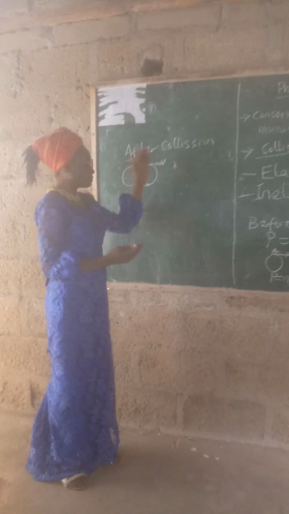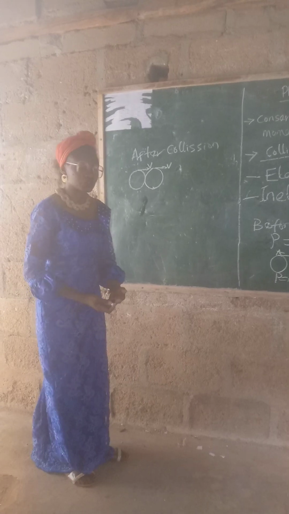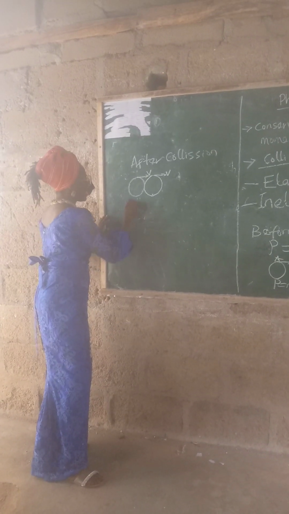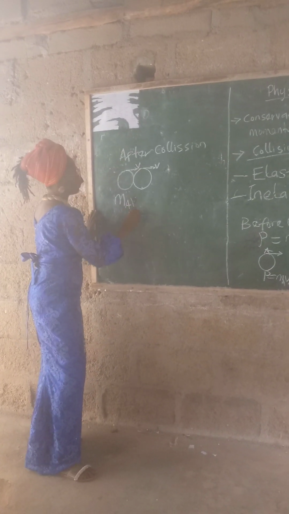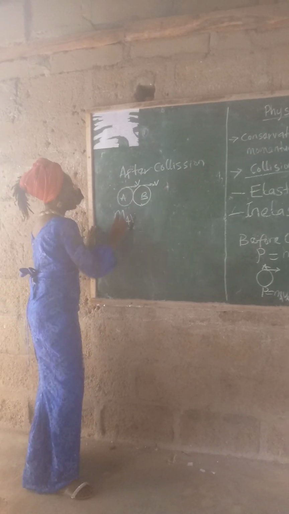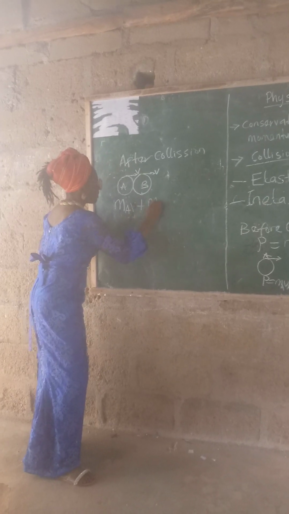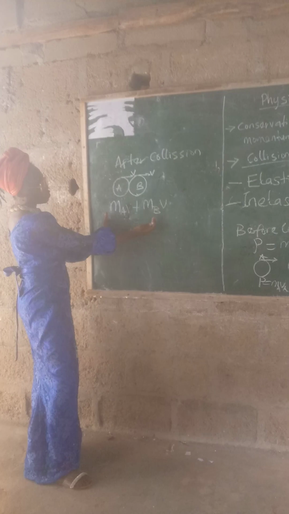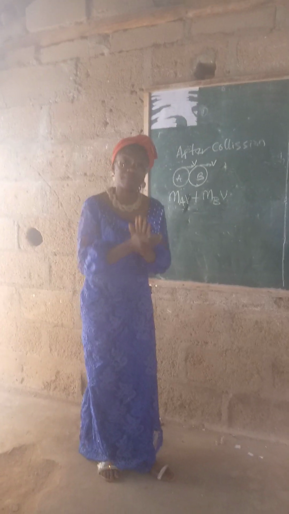If V is 5 for this, it means V is going to be 5 for this one, because they are moving with the same velocity after collision. So it means that we have M A V. This one is the mass of A, this is body A, this is body B: mass of A times its velocity, plus mass of B times its velocity. So this is the momentum after collision, if the bodies are moving with the same velocity.